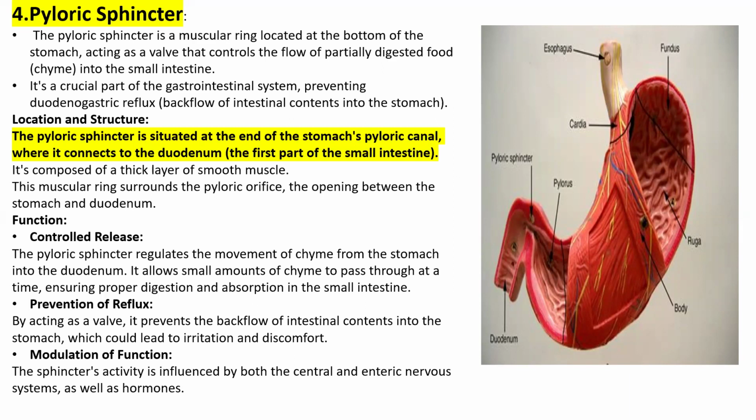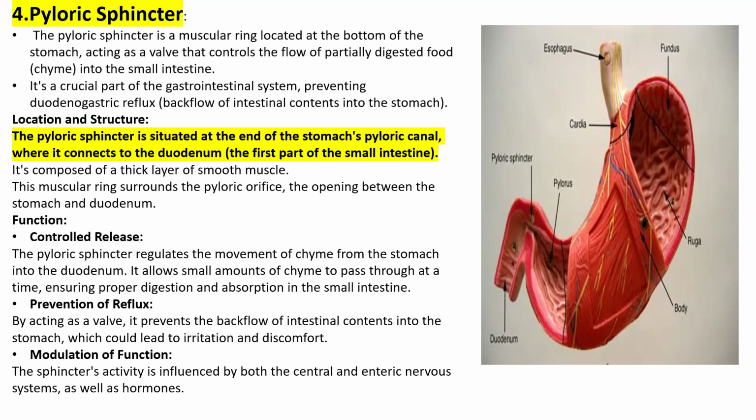It is located at the bottom of the stomach, so that the acidic contents do not flow back from the duodenum. The food will not return back to the stomach. It acts as a valve, just like a human heart valve. It controls the flow of partially digested food, that is chyme, from the stomach into the small intestine. So it prevents backflow. This is mostly the use of the different types of sphincters in our body.